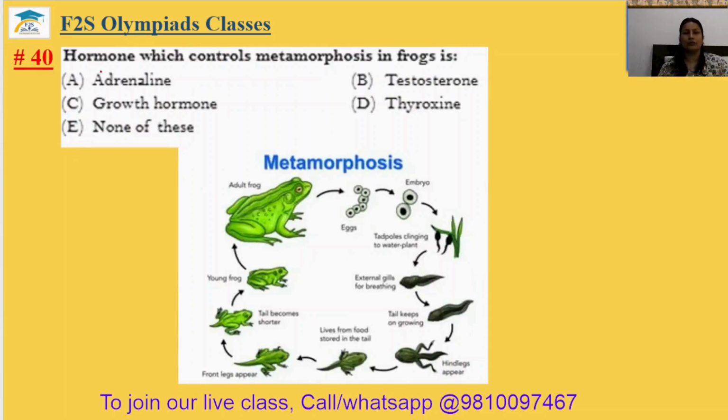Question number 40. The hormone which controls metamorphosis in frogs is your thyroxine hormone. Thyroxine hormone helps in the proper growth of the frog from egg to adult. So 40th answer will be option D.